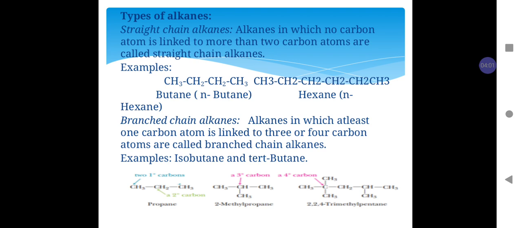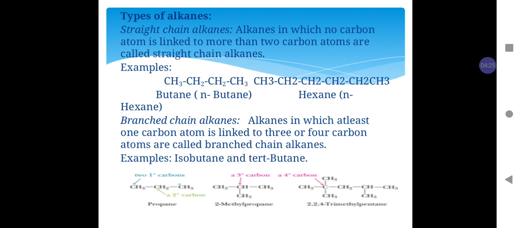In the structures shown below, we see that propane, which is a straight chain alkane, has only primary and secondary carbon, while 2-methylpropane and 2,2,4-trimethylpentane have tertiary and quaternary carbon.